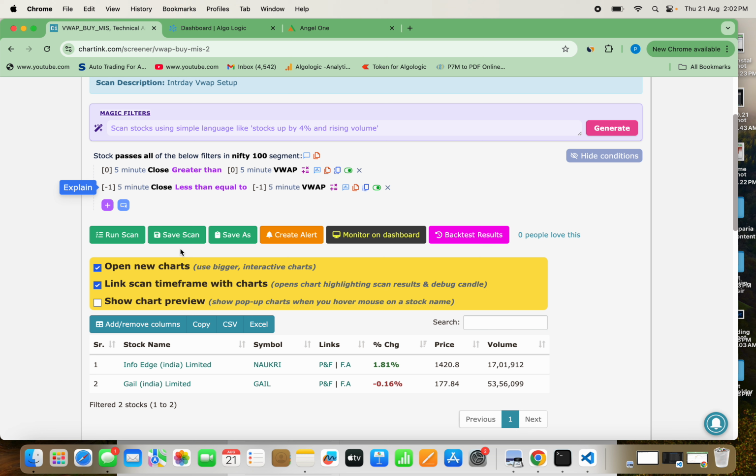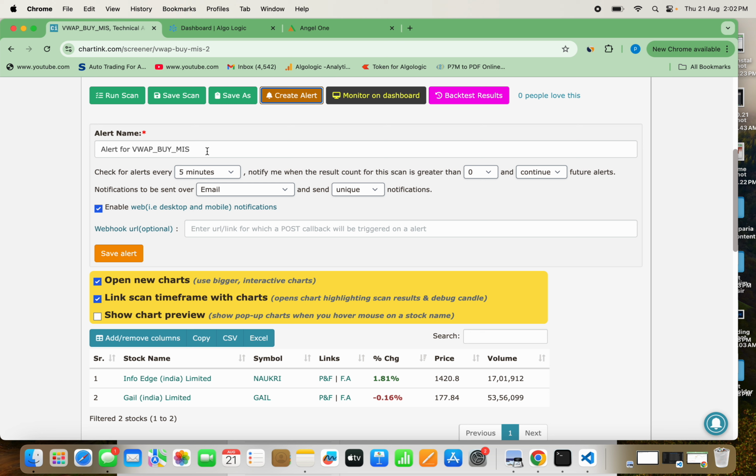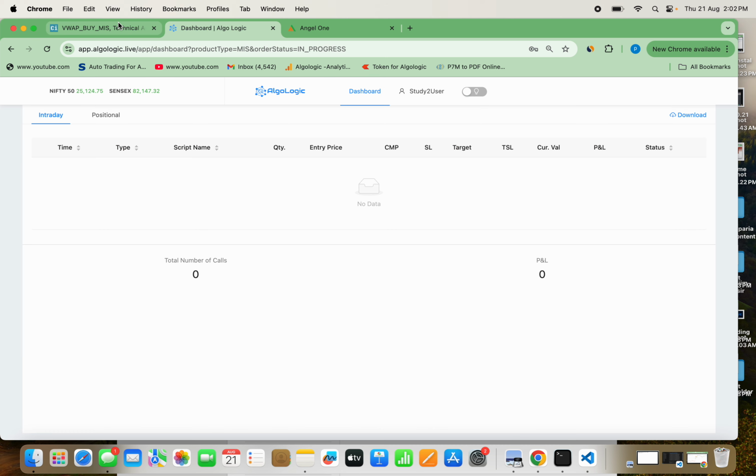Now after doing that, I will go to step number 3, which is create alert. I will click on create alert, and now you can see whatever name we have given is showing here: alert for VWAP_buy_MIS. Now this is going to give the instruction to my software dashboard about what it's supposed to do.